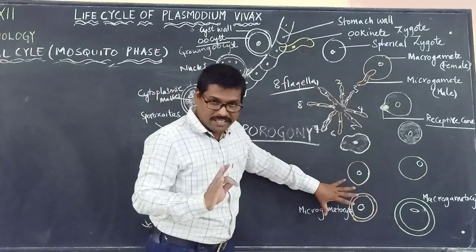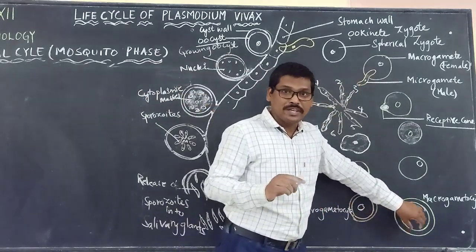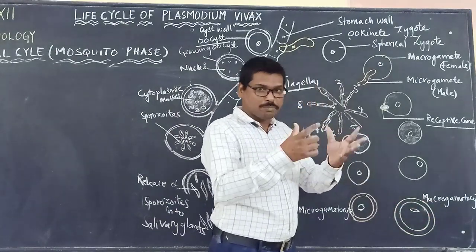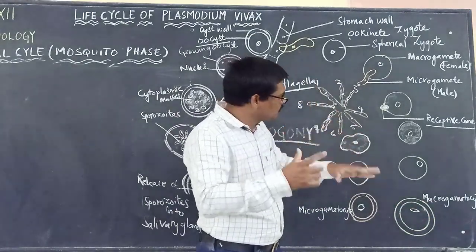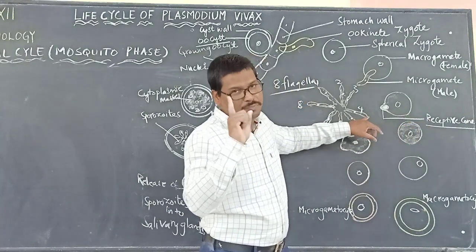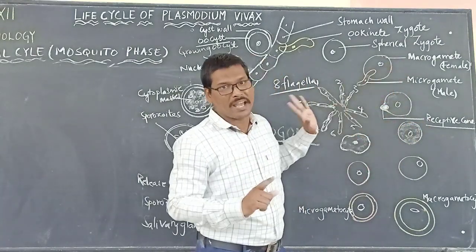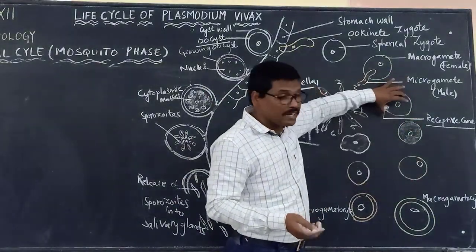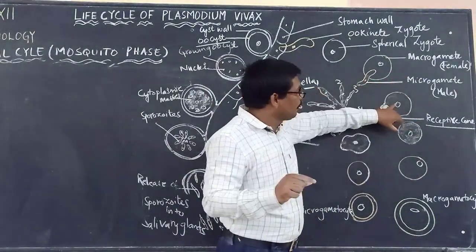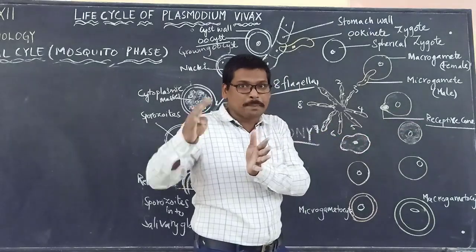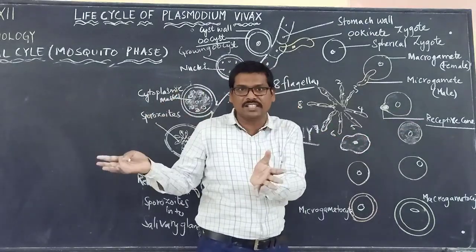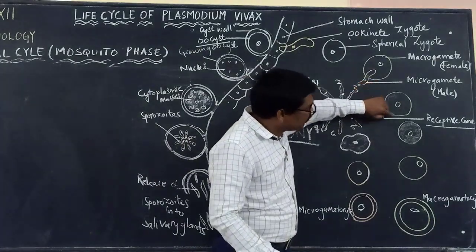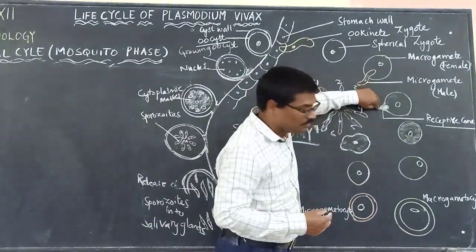Now this is how the male gamete is formed. Female gamete, how is it formed? Directly, one macrogametocyte develops and undergoes changes, and transforms and behaves as one of the female gametes. But here, in the macrogametocyte which is behaving as the female gamete, the cytoplasm will be pushed towards the periphery, to one side, towards the margin and towards one corner, where it will form what? The receptive cone.